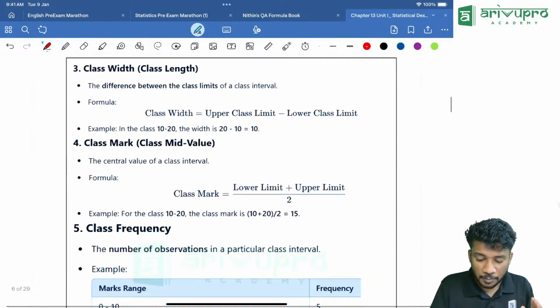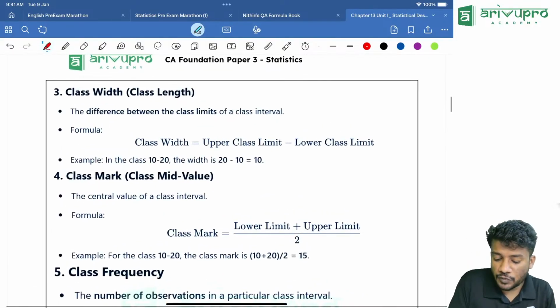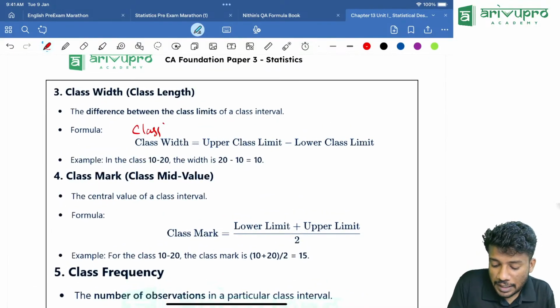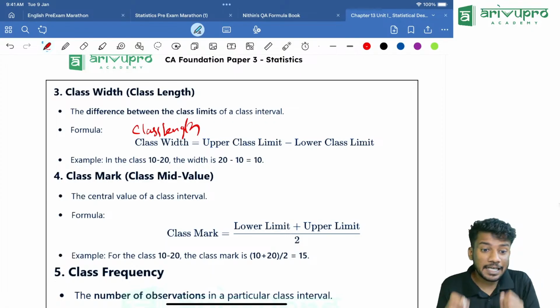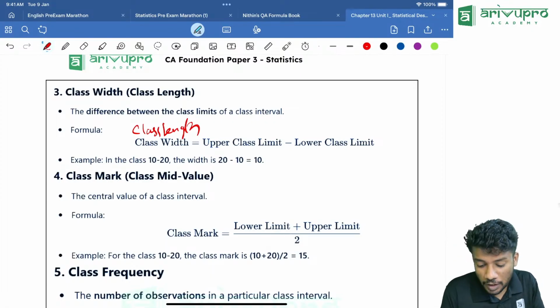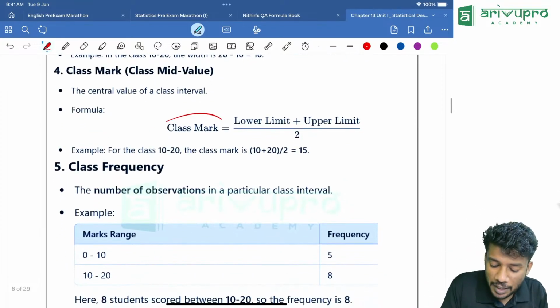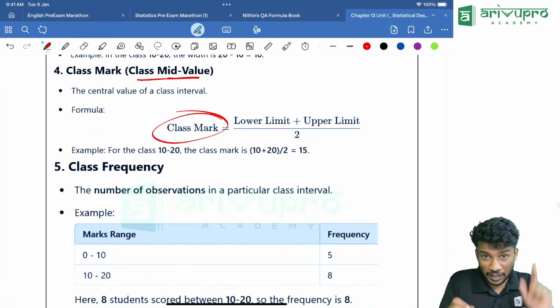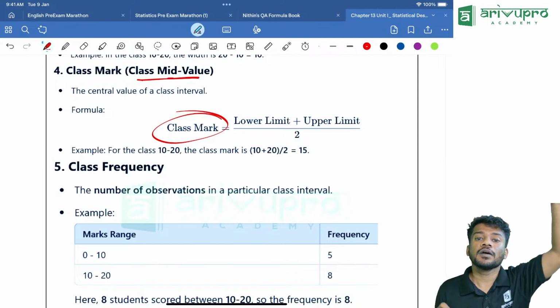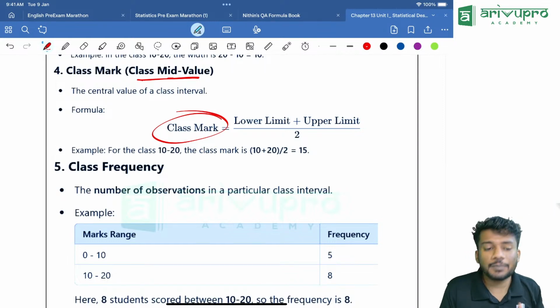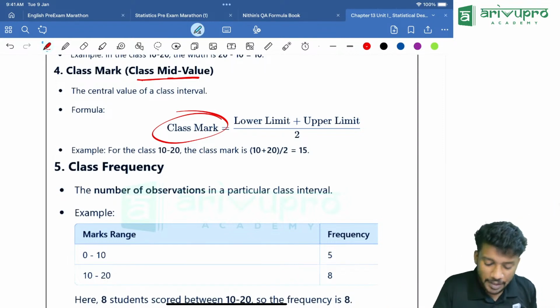I will only revise the part which you need to know. Class width or class length. Yesterday we did it while doing median and mode based questions. Class length is what? Upper class limit minus lower class limit. Then class mark, or class mid value, we did while solving the question based on what? Mean, that is lower limit plus upper limit divided by 2.